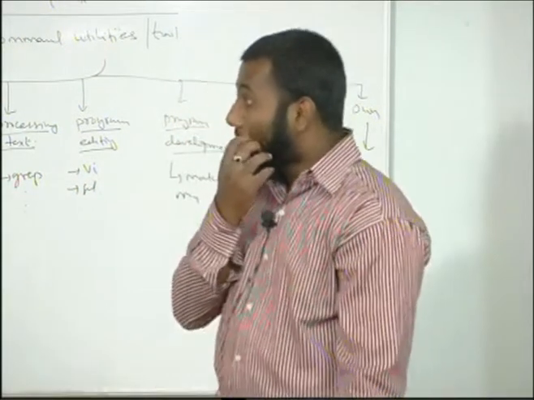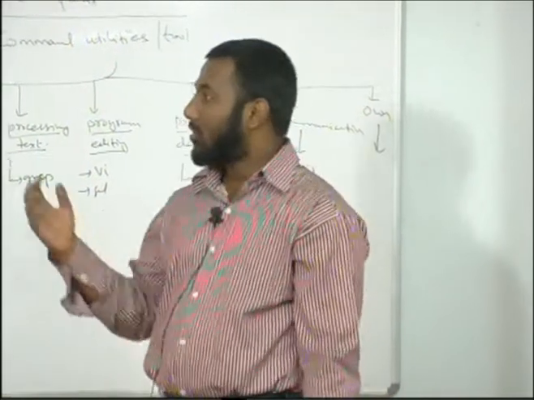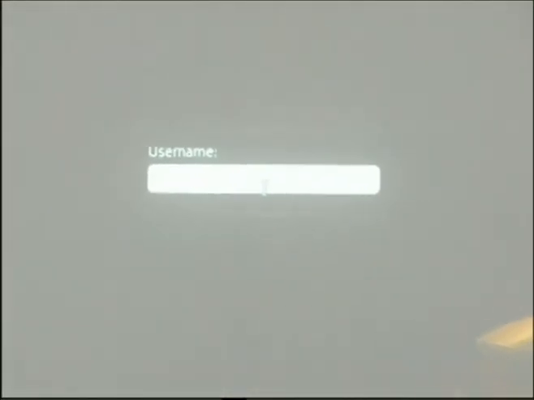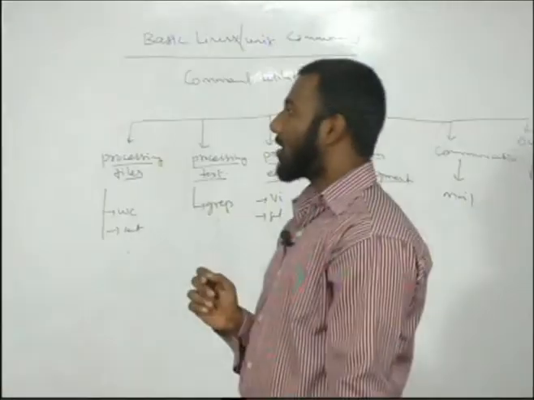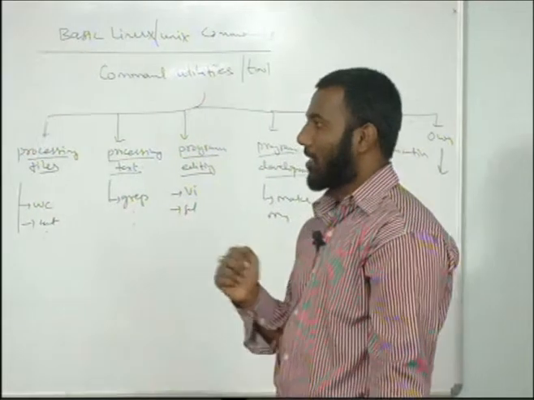Now the beauty of this operating system is that whenever you want to log in, it will ask for a username and password. It means that no stranger can log into the system. This is for security reasons. What happens when you give a username?